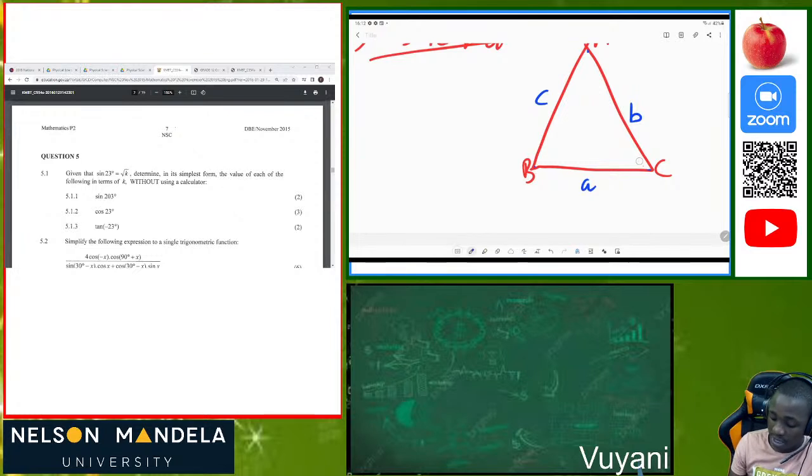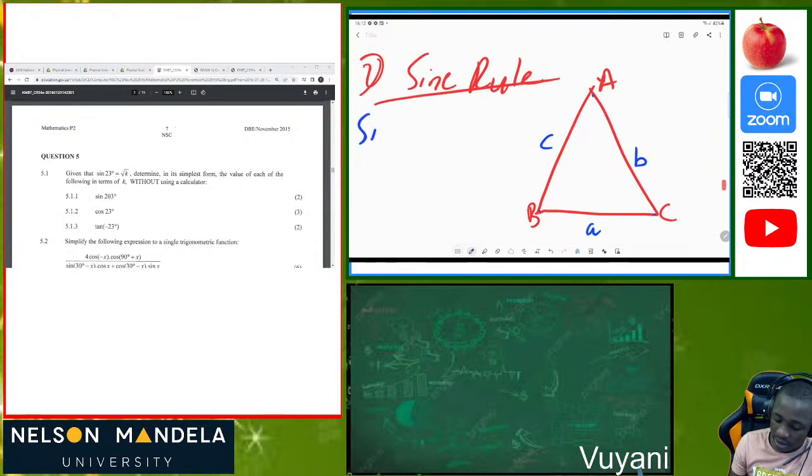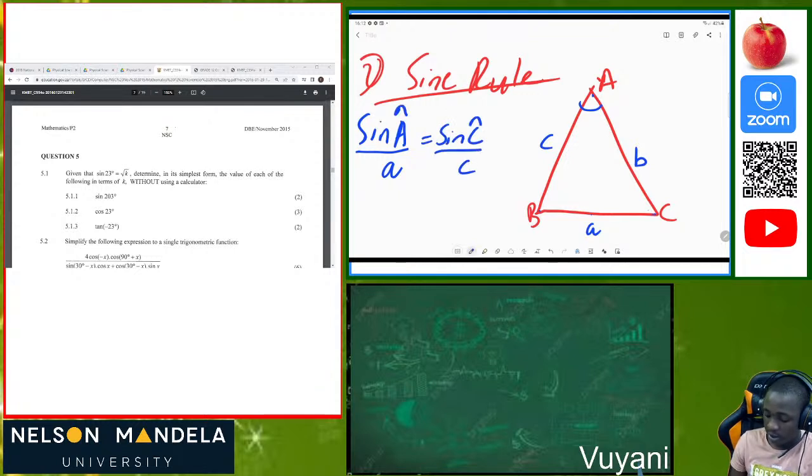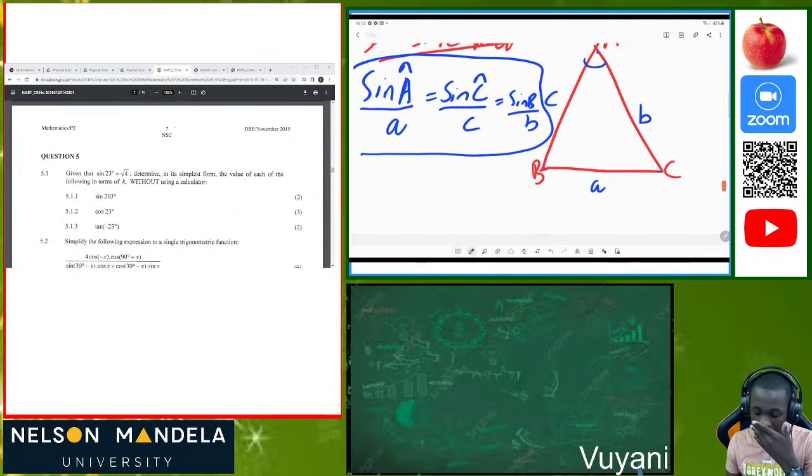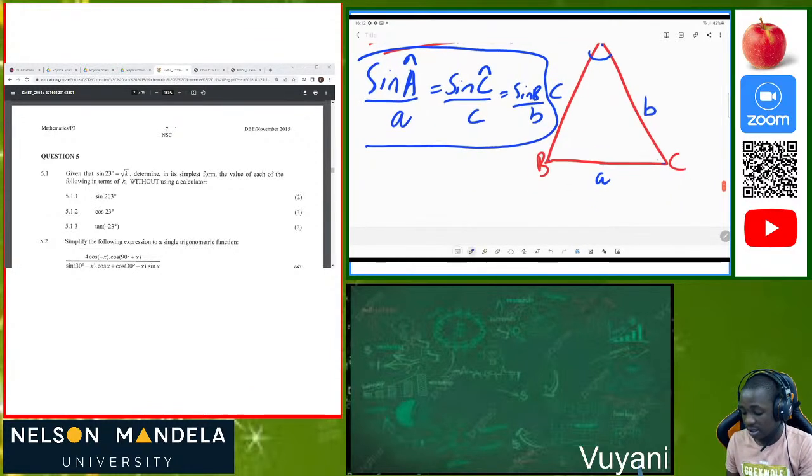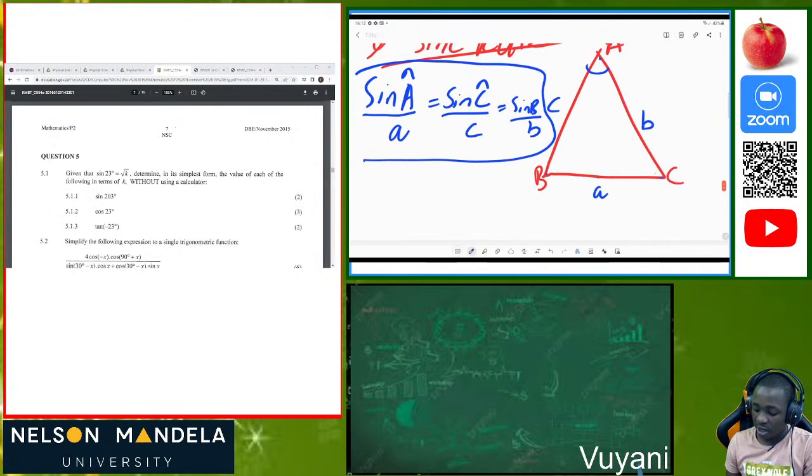So how do we do that? It's always sine of angle A, then it goes with its small letter a. So this angle and this small letter a is always equal to sine of C over small letter c. These are angles, these are sides. Then also equal to sine of B over small letter b. So this is our sine rule. So if, for instance, you know these two sides, but you want to calculate one of the angles, you can also use the sine rule.